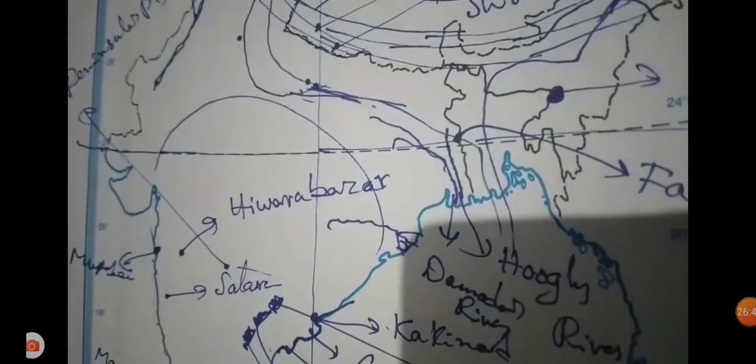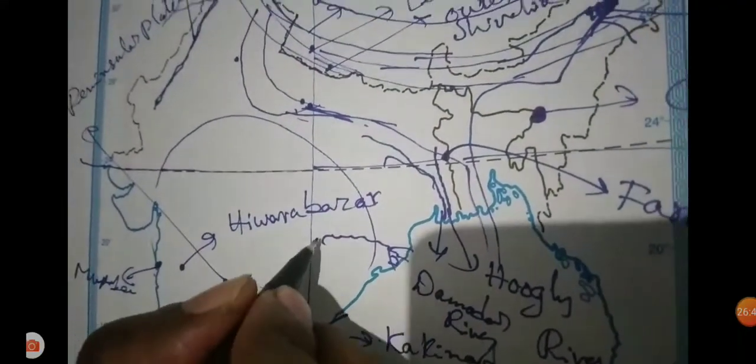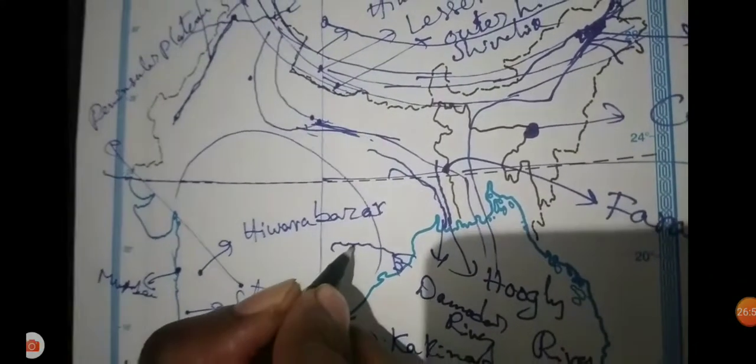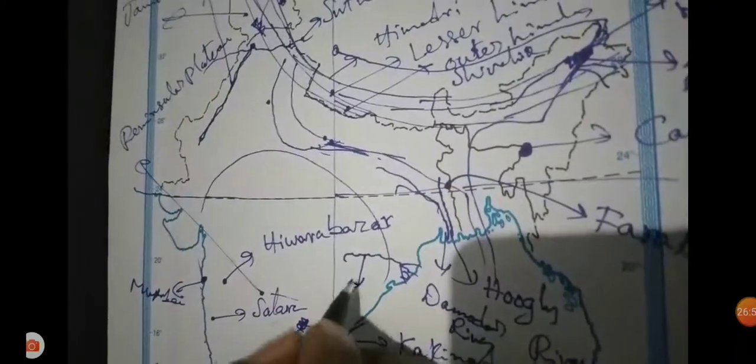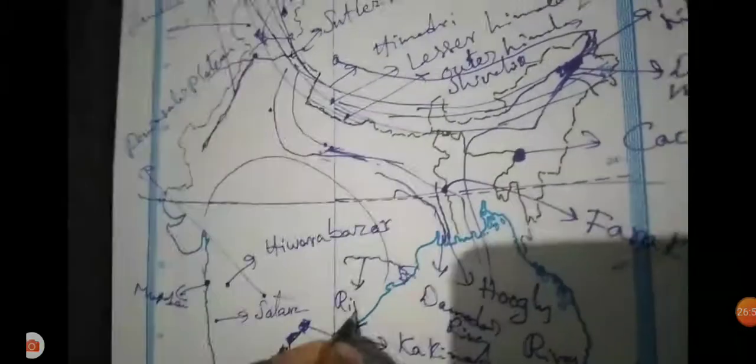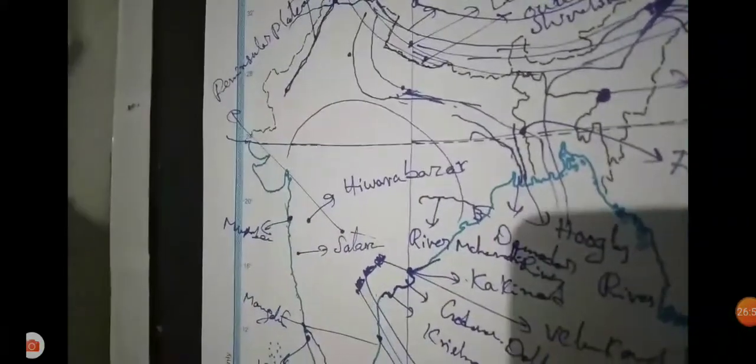This is the Mahanadi River, which flows towards Odisha. Very, very important. River Mahanadi.